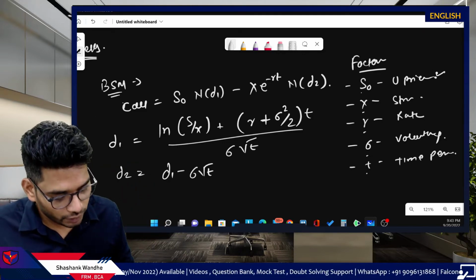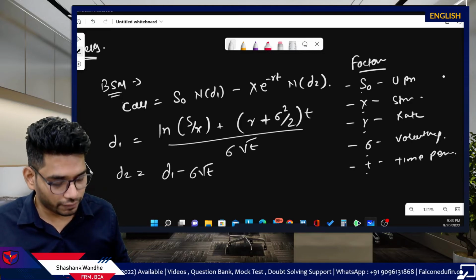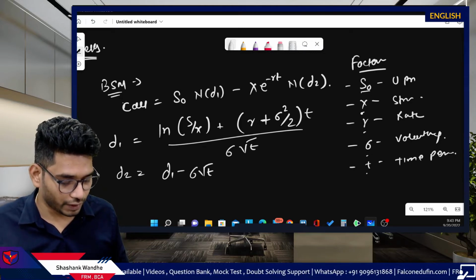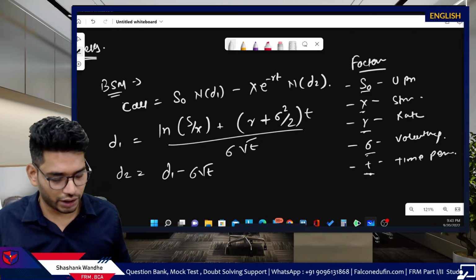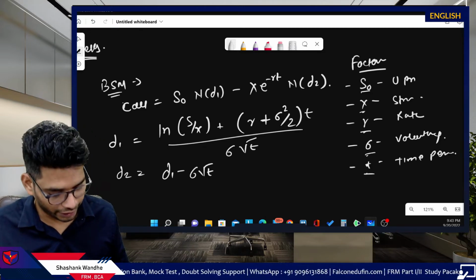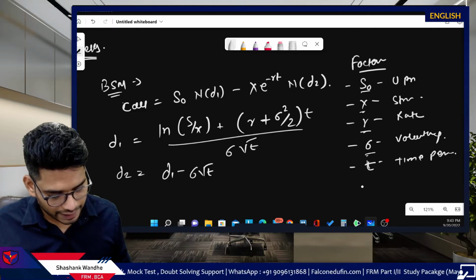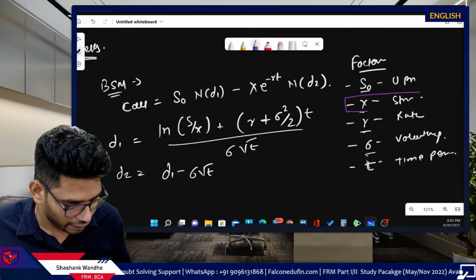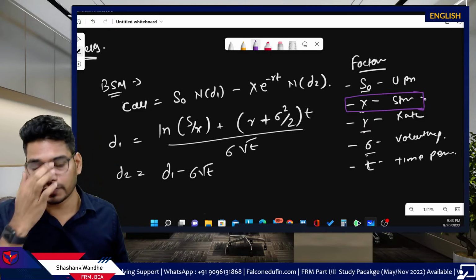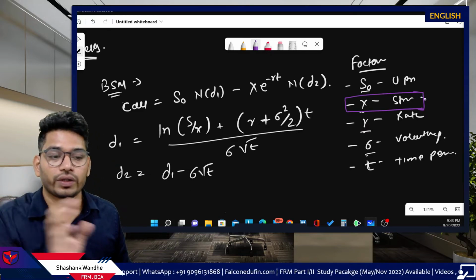Now we know there is some kind of relationship of this S0, strike price, risk-free rate, standard deviation or volatility, and time period T. Now if we consider these factors, this one particular factor does not change throughout the life of the option.